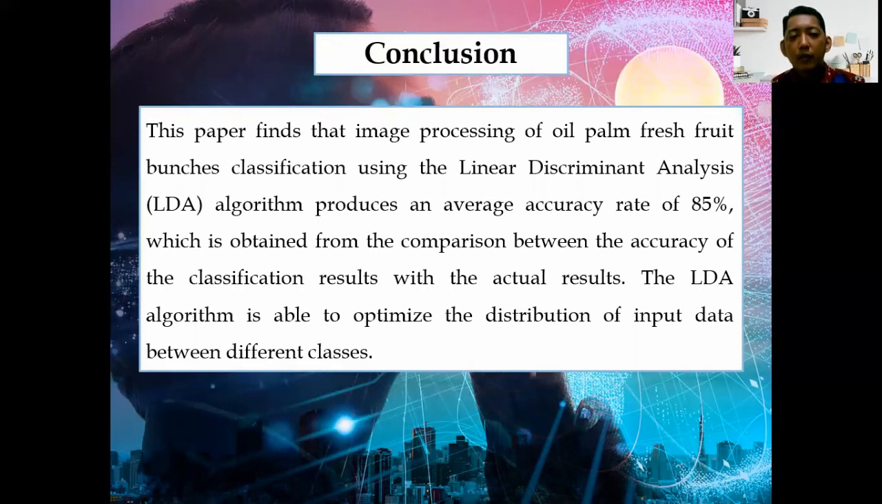Conclusion: this paper finds that image processing of oil palm fresh fruit bunches classification using the linear discriminant analysis, or LDA, algorithm produces an average accuracy rate of 85%, which is obtained from the comparison between the accuracy of the classification result with the actual result. The LDA algorithm is able to optimize the distribution of input data between different classes.